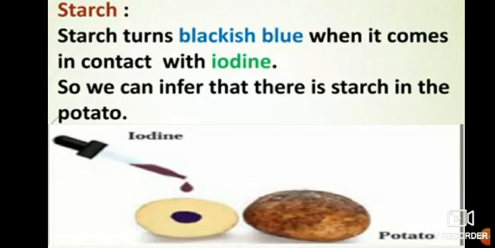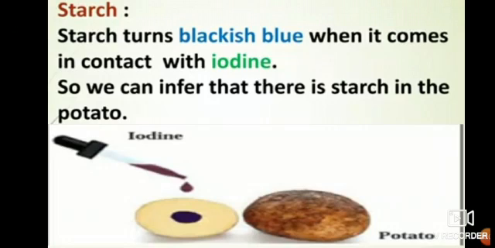What we have seen is that when you put iodine on that potato, it directly turns blackish blue. That means this potato contains starch. So we can infer that there is starch in the potato.